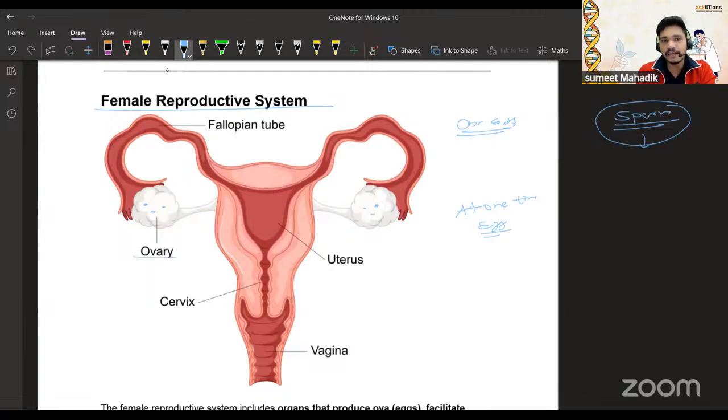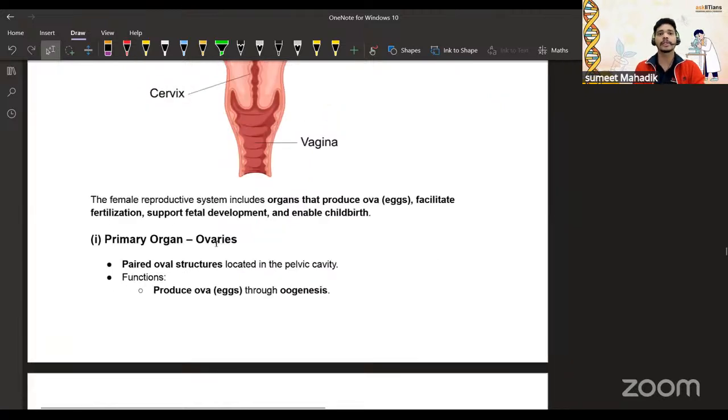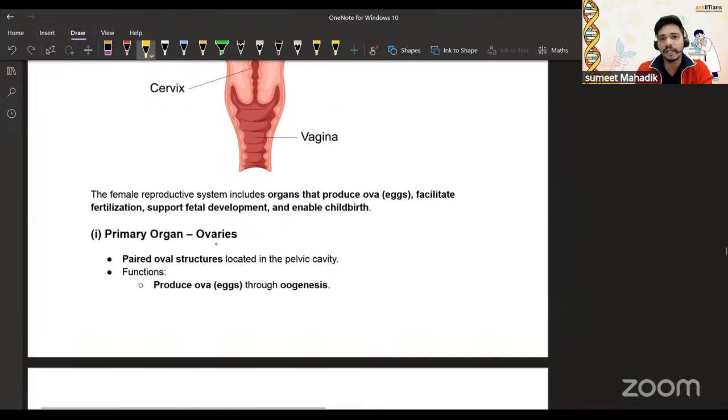The ovary is connected with the fallopian tube. The fallopian tube is also called the site of fertilization, where the sperm fuses with the ovum. The female reproductive system includes the organs that produce the egg, facilitate fertilization, support fetal development, and enable childbirth. So this is the process.